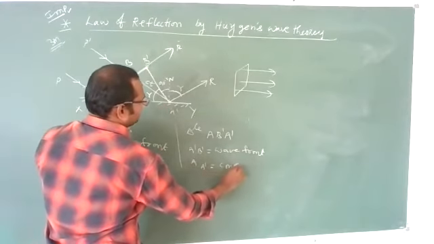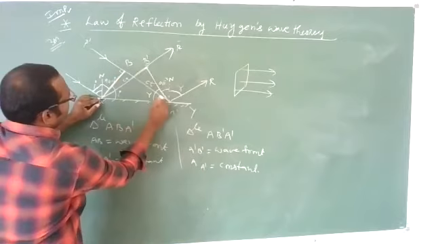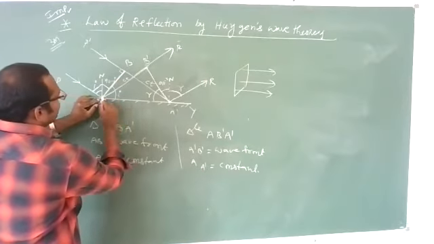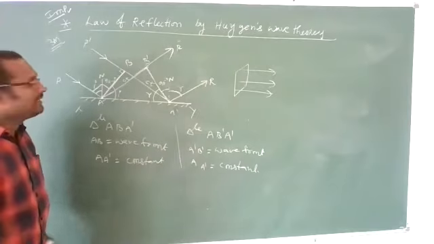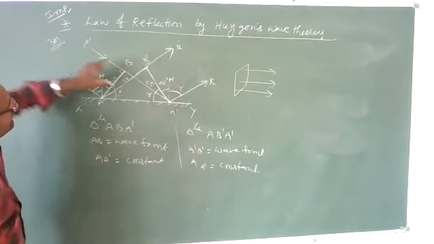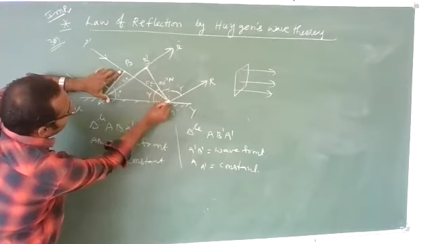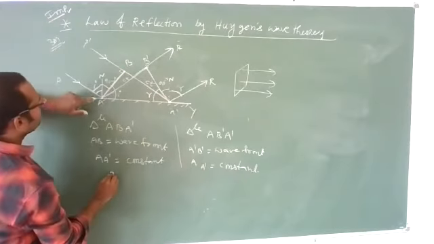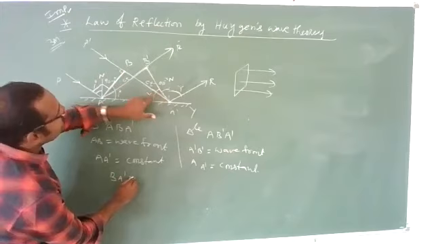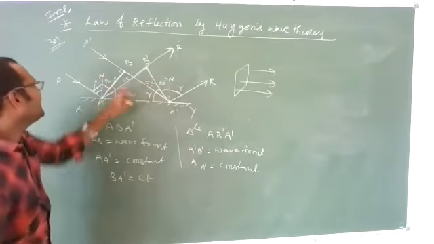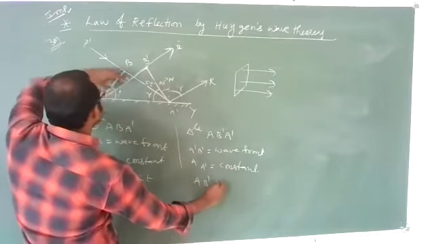This is also some constant length, because this triangle's base is A dash, and this triangle's base is also A dash. So it is constant. Next, see this B to A dash length is equal to CT, whereas A to B dash length is also CT.